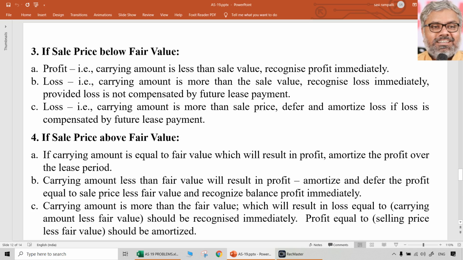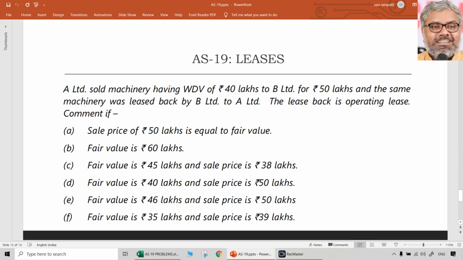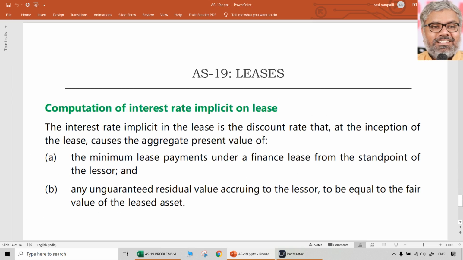If there is a profit genuinely which is equal to fair value, the sale price, or even let us say the carrying amount is equal to the fair value or carrying amount is less than fair value, then to that extent profit can be recognized immediately. But always when there is a difference which is sale price over and above the fair value, that is never recognized immediately. That will be only amortized over the lease period. That is a very important point of sale and lease back transactions, which can be asked as questions.